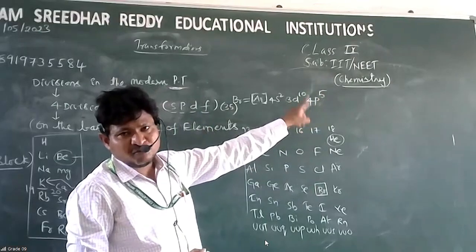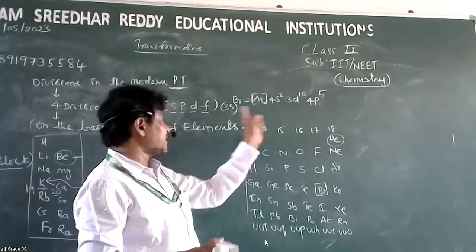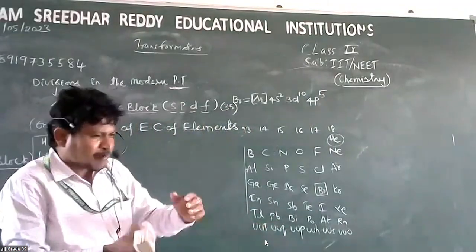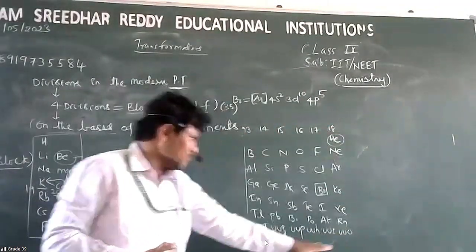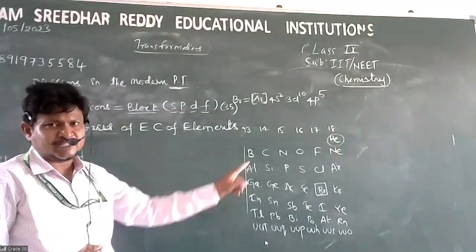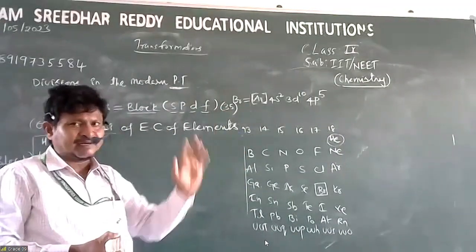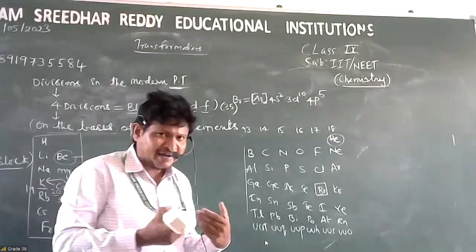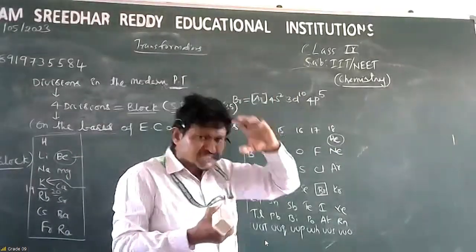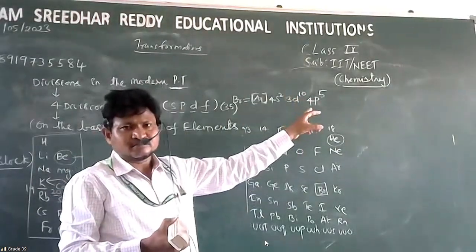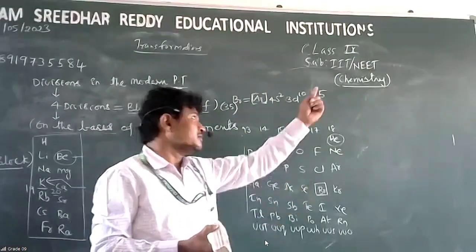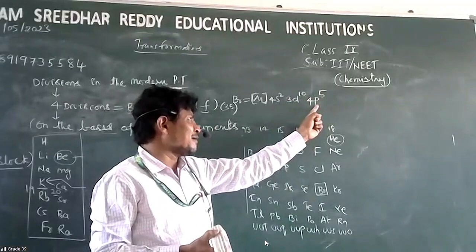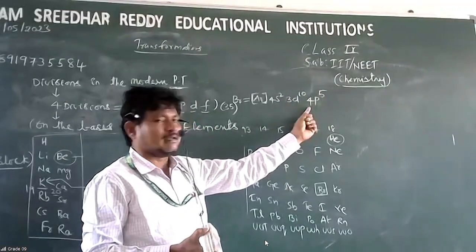My dear, all of you, be focused here. In case of bromine, I have randomly selected one element from these 36 elements, that is bromine. I wrote its electronic configuration. What did I find? The last electron of the bromine atom, which is the 35th electron, enters the p subshell of the fourth shell.